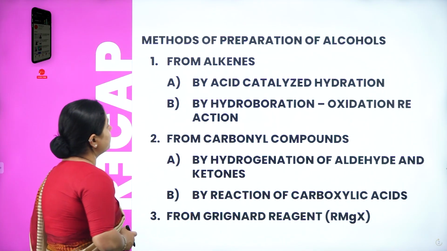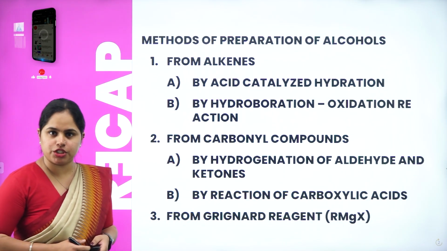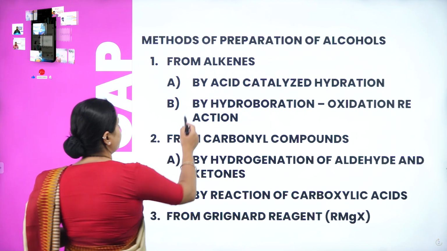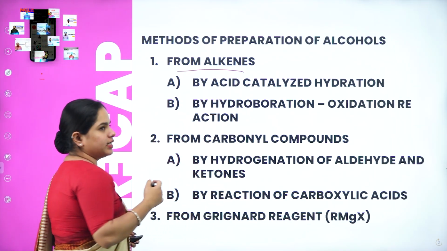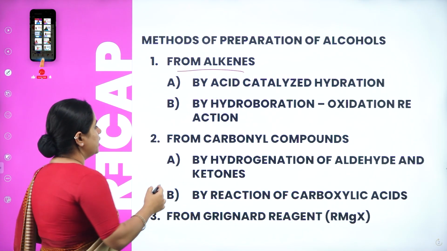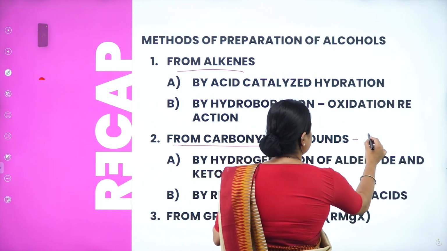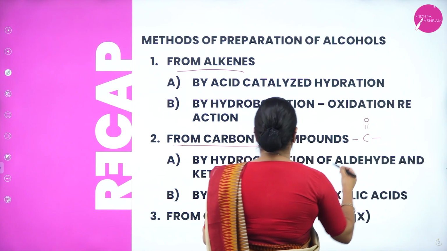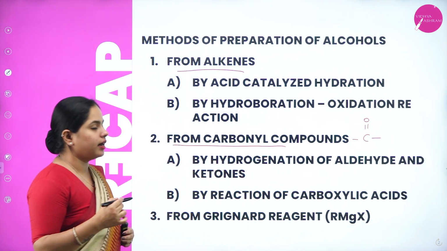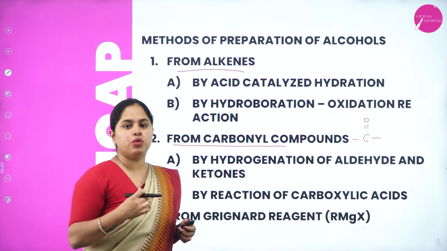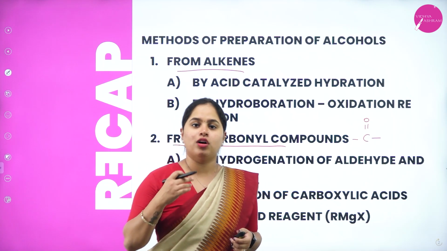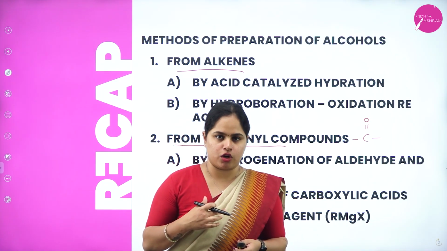In the last session we discussed the different methods of preparation of alcohol, right? The first one was from alkenes. In that itself we studied 2 different methods. Then from carbonyl compounds. What were carbonyl compounds? Those compounds containing C double bond O, right? And then from Grignard reagent as well, and how you can obtain a primary alcohol, secondary alcohol, tertiary alcohol, right?